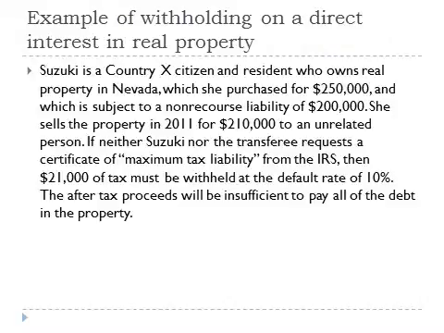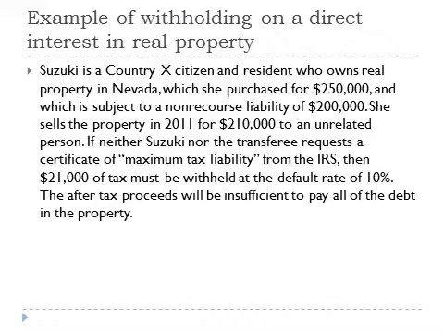Here's an example of withholding on the disposition of a direct interest. Suzuki is a Country X citizen and a resident who owns real property in Nevada, which she purchased for $250,000, and which is subject to a non-recourse liability of $200,000. She sells the property in 2011 for $210,000 to an unrelated person. If neither Suzuki nor the transferee requests a certificate of maximum tax liability from the IRS, then $21,000 of tax must be withheld at the default rate of 10%.